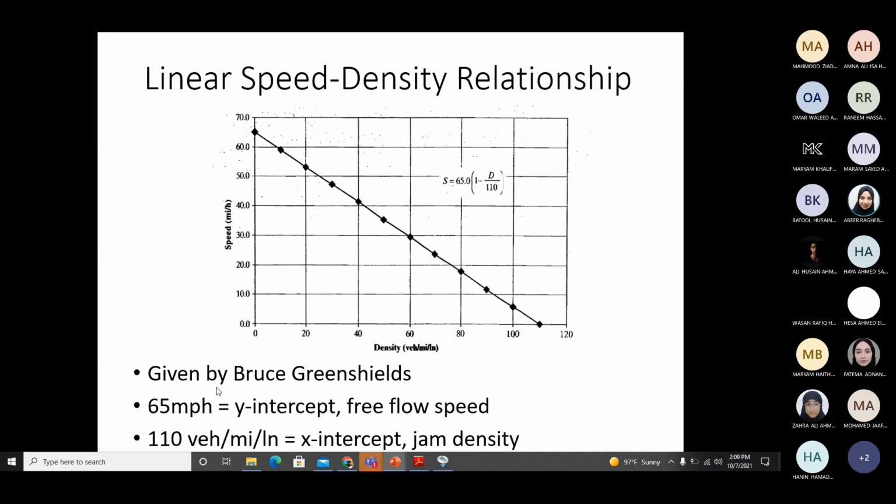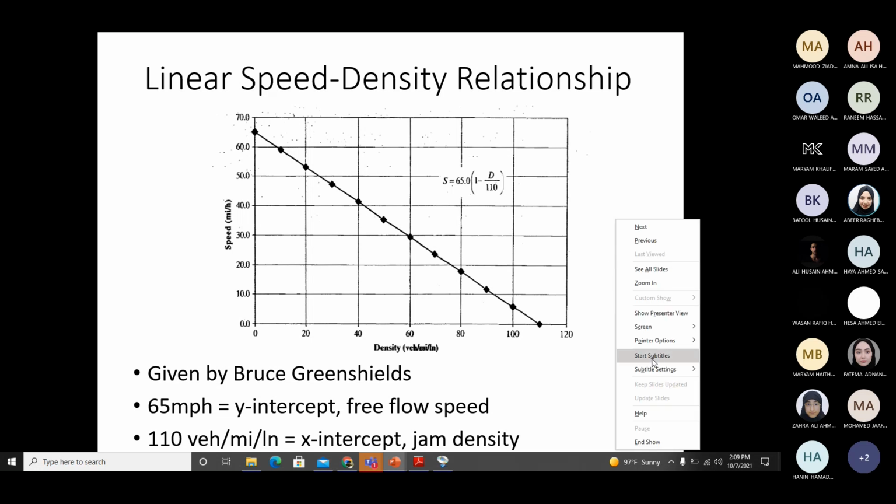Okay, so this was given by Bruce Greenshields. Like I said, Bruce Greenshields said that speed and density follow a straight line relationship. But the values which you see in this graph, for example, the maximum speed and the maximum density, are specific to a highway, so they can change. They will not remain the same. So this line is for a specific highway